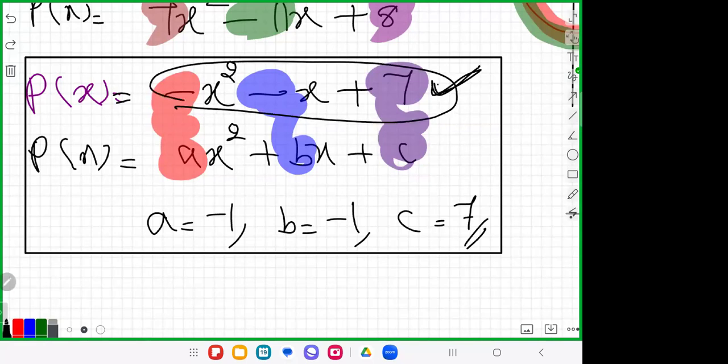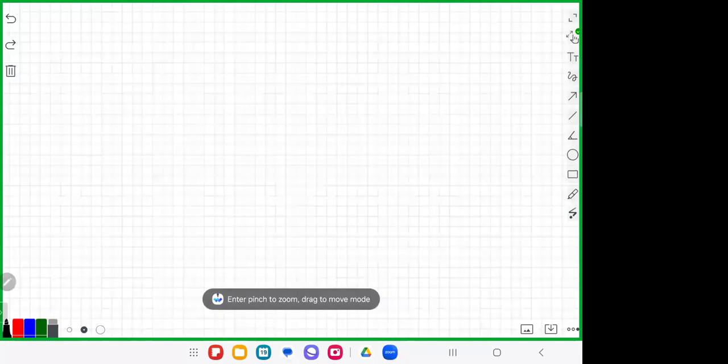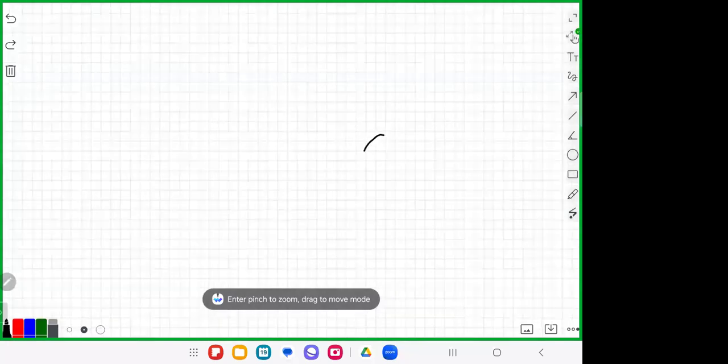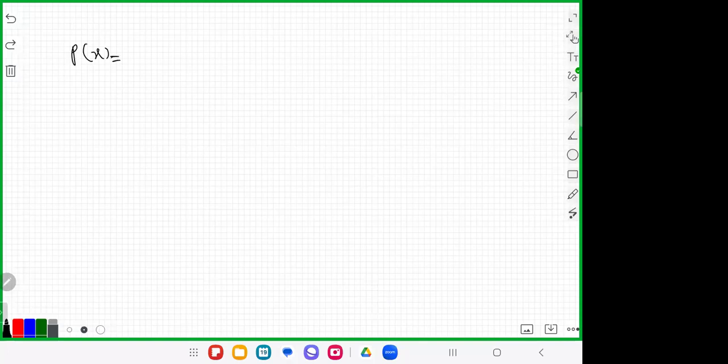I just asked, if you are comparing this with the general formula of this polynomial, ax square plus bx plus c. This is the general formula of the quadratic polynomial. General formula means, for example, we know that four wheel and one steering, the four wheeler, the jeep, car, auto, would be four wheeler. The same way, this is the general formula of the quadratic polynomial, ax square plus bx plus c.